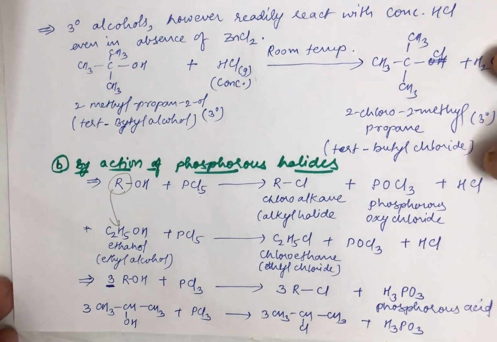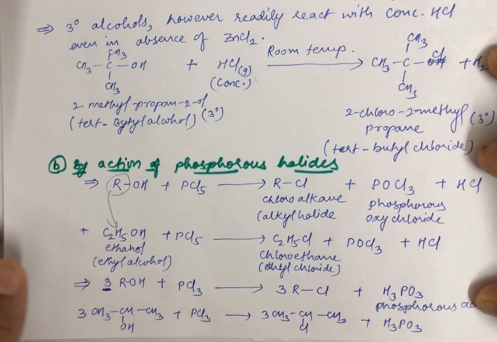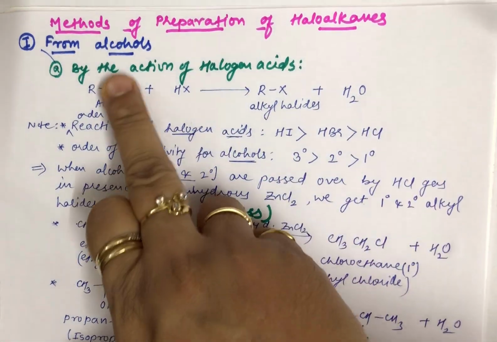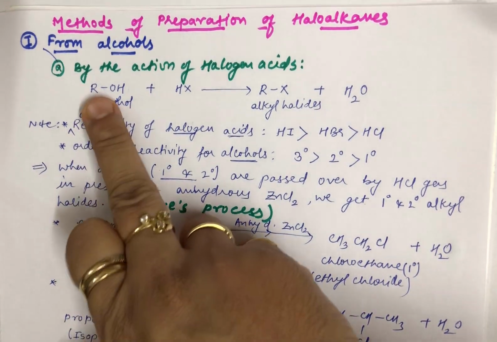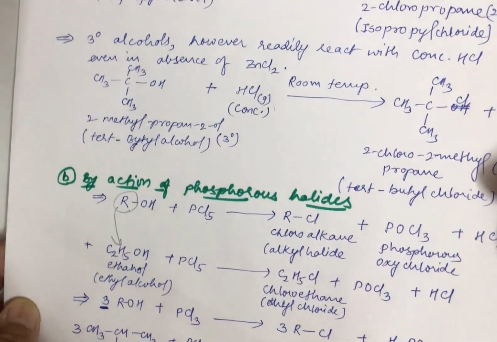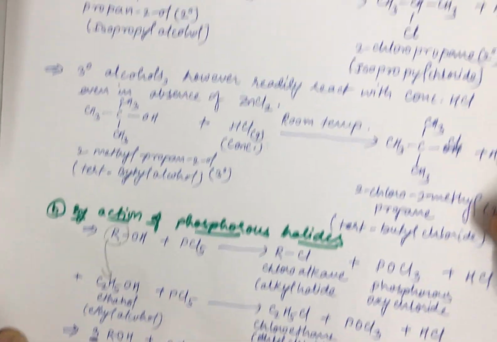So let us have a look once again. See what you have done till now. You have studied the preparation of haloalkanes from alcohols by action of halogen acids, and then by action of your phosphorus halides.